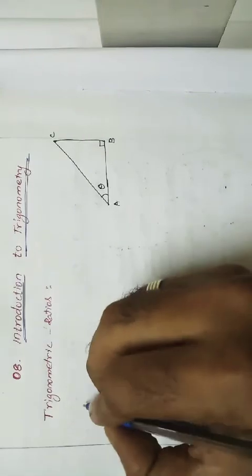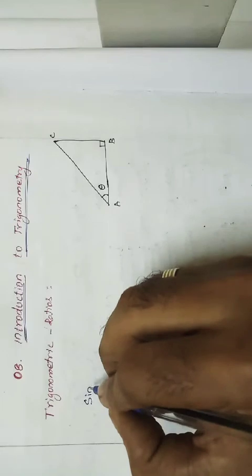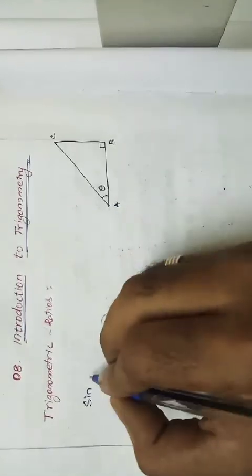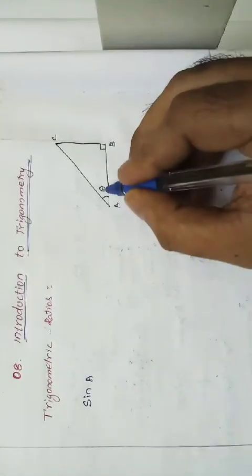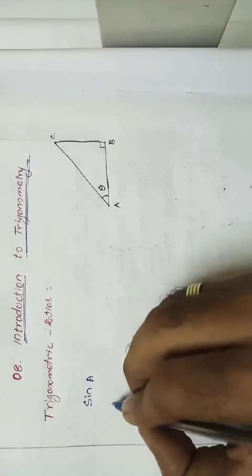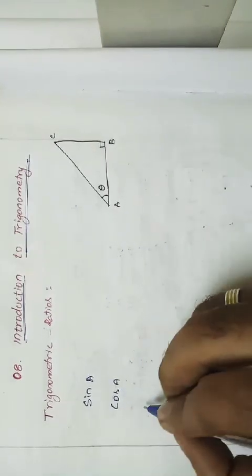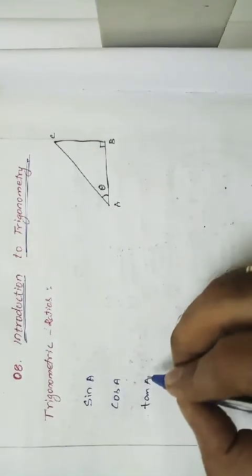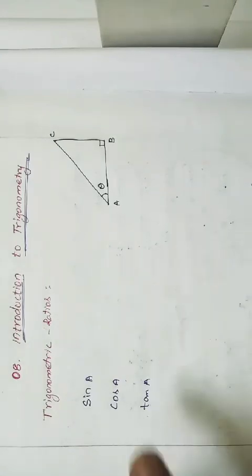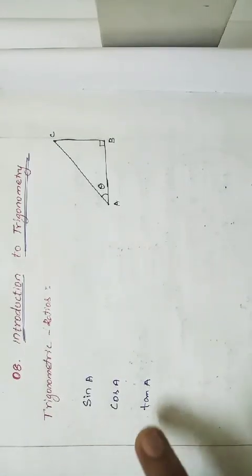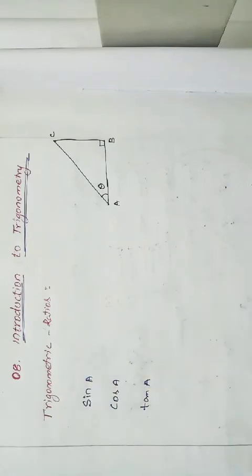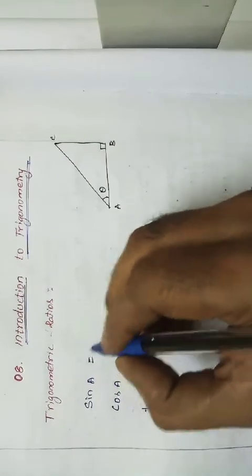So we have 6 ratios. Sine theta, taking theta as A: sine A, cos A, and tan A. These three are very important. Based on sine and cos alone, tan, cot, sec, cosec, all six are derived.